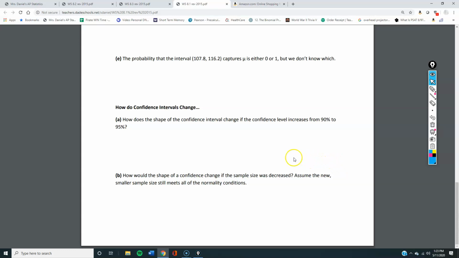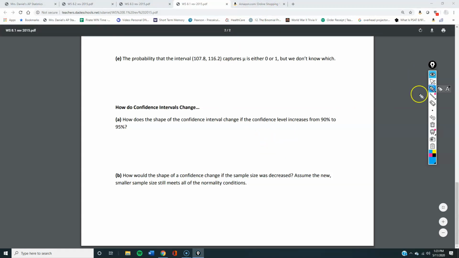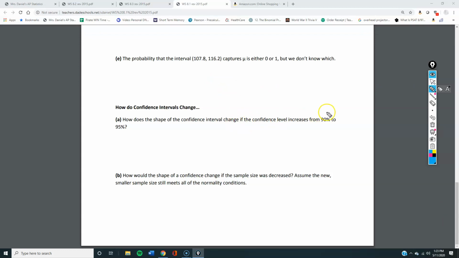So let's talk about what happens when you change intervals or confidence. As confidence goes up, your interval also gets larger, because the larger the interval, the more likely the true mean is in it.